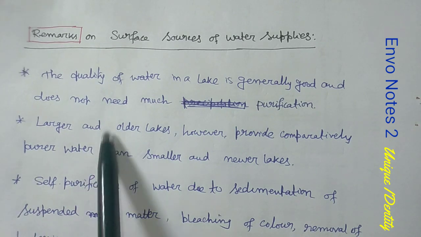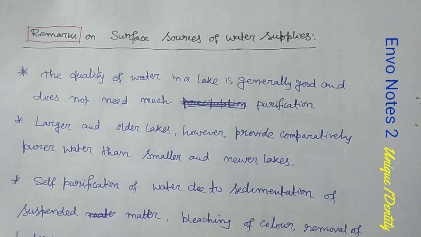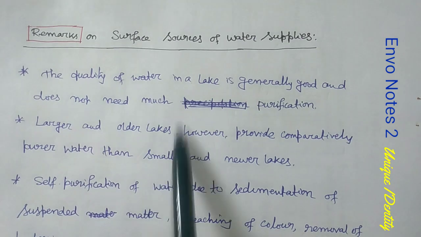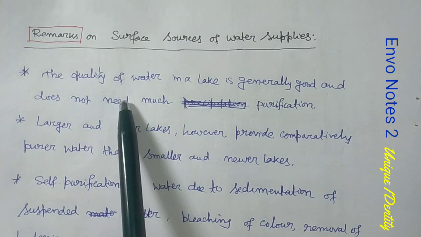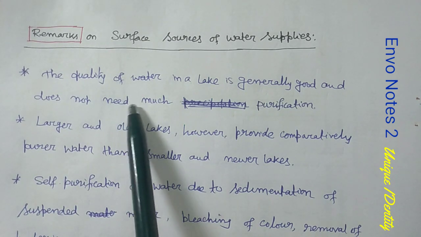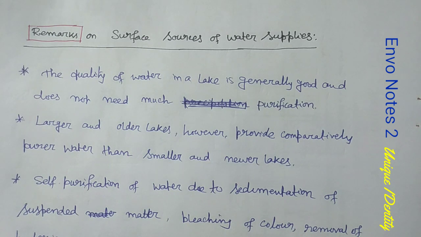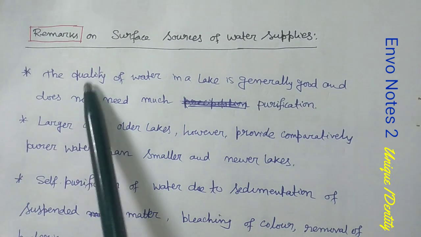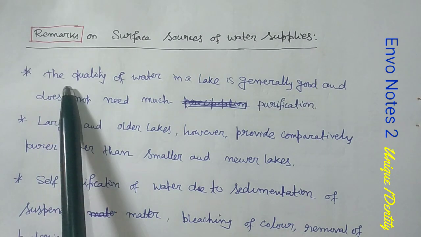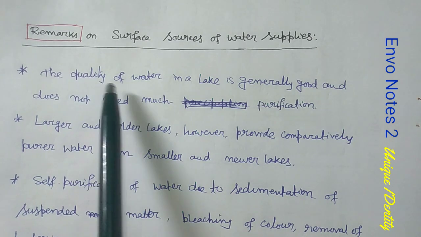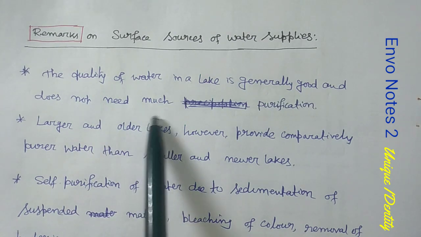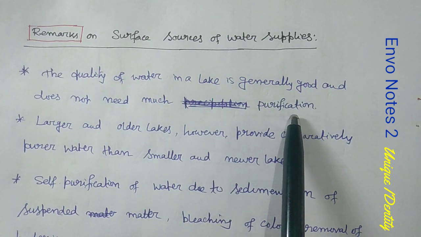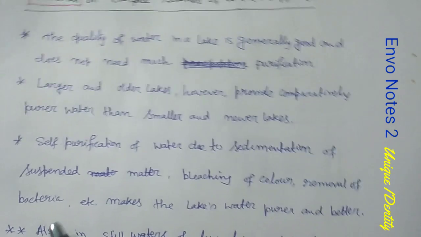Now by going through the textbook in detail, I have jotted down some important lines so that these one-liners you can remember, and in examination generally these one-liners are asked. Okay, so what are those one-liners? First one is, the quality of water in a lake is generally good and does not need much purification. Okay, this is the first one.